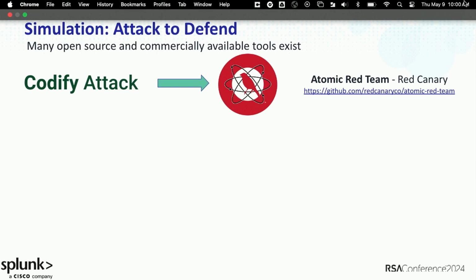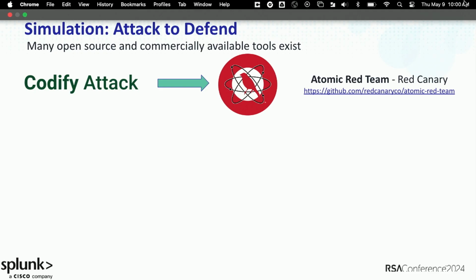In terms of some of the specific implementations that we use to perform simulations, one of the most important things is a large set of simulations that we can run out of the box. So there's a lot of different simulation providers. One of our favorites that we're actually a really big contributor to is a project called Atomic Red Team by a company called Red Canary. And what's really great about this is a set of, at this point, thousands of very small simulations that they call atomics, which are, again, available on GitHub, which are just a series of commands that are tagged with very specific descriptions and MITRE ATT&CK IDs.